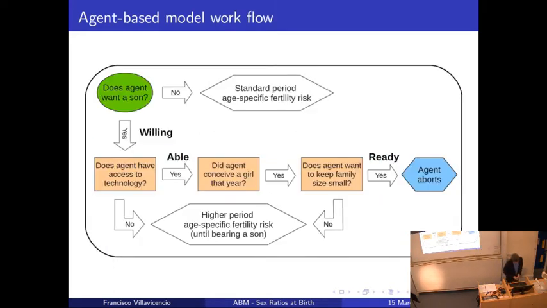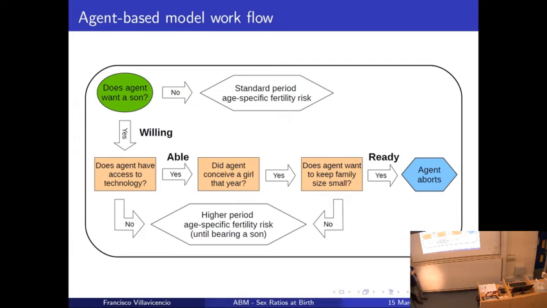So here you can see how the model works, what the model is doing at every time step, and how we are formalizing this ready, willing, and able framework in a model. We start with this question: does the agent want a son? If the agent doesn't want a son, because she doesn't have a son preference, then she will be subject to standard age-specific fertility rates.